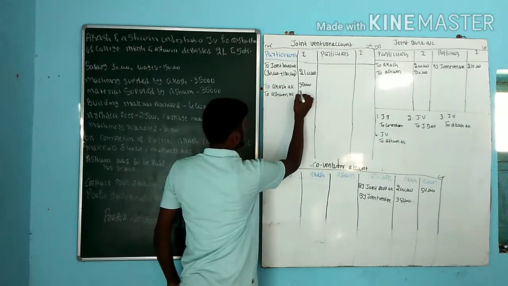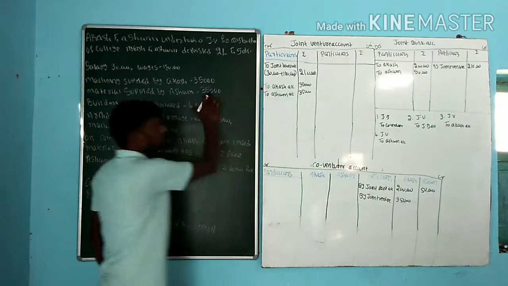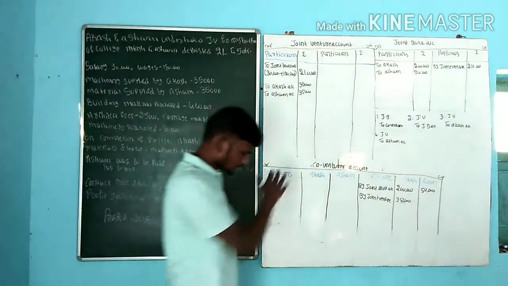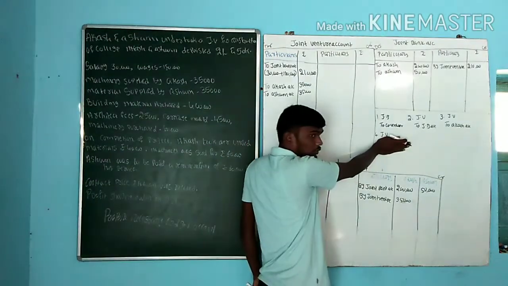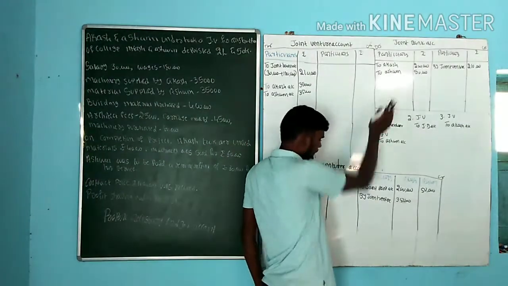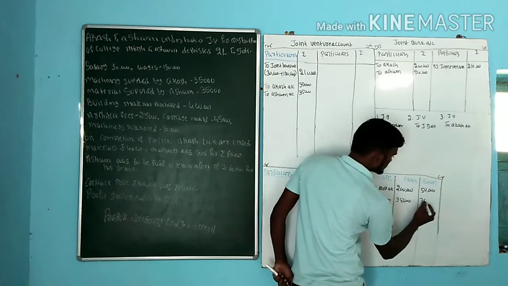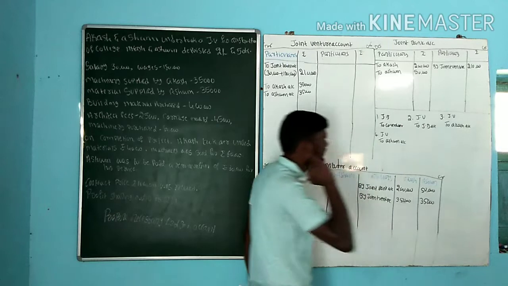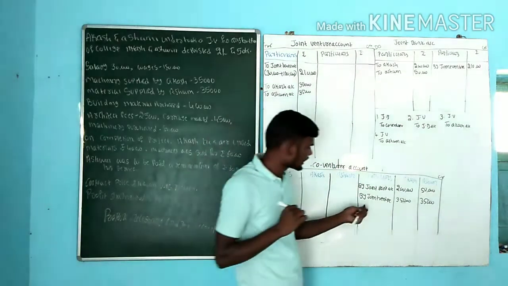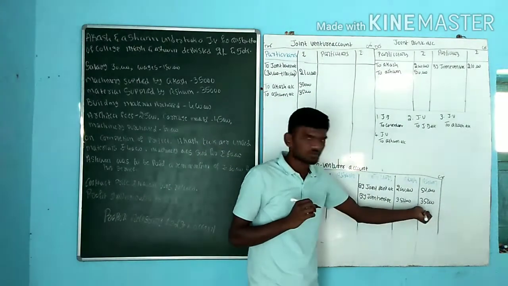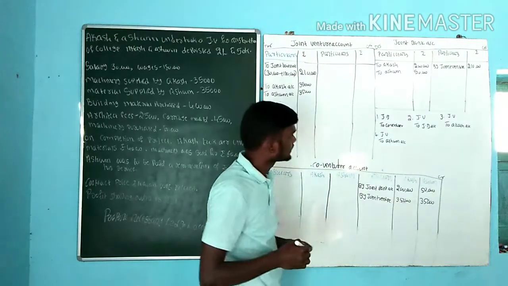So what is the value? Same, that is 35,000. Next one, more account to Ashwin. So this is the debited entry, by joint venture, already we wrote. What is the value? Ashwin, that is 35,000. If you want, you can write again by joint venture. For Ashwin, you have to write 35,000.